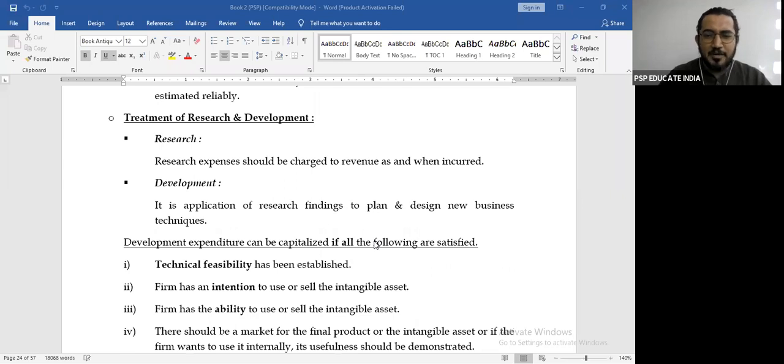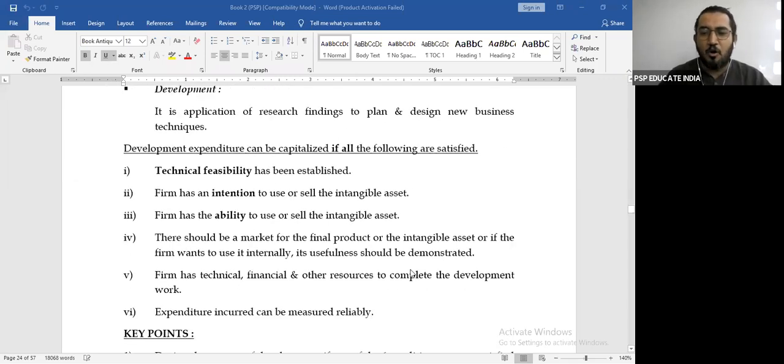First, technical feasibility has been established. Second and third are correlated. The firm has the intention to use or sell the intangible asset. The firm has the ability to use or sell the intangible asset. But you can sell only when there is a market for the final product. So there should be a market for the final product or the intangible asset. Or if it is to be used internally, its usefulness should be demonstrated. The firm should have three kinds of resources to complete the development work: financial, technical, and other resources. And the expenditure incurred can be measured reliably. Of course, if you cannot measure, how will you record the intangible asset? So expenditure incurred can be measured reliably.